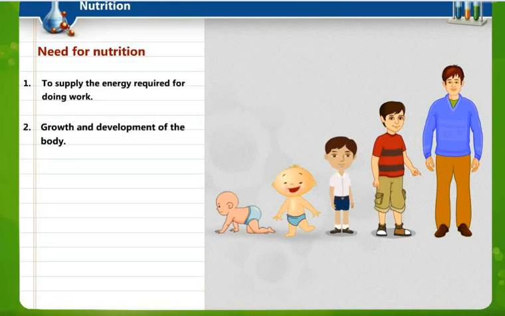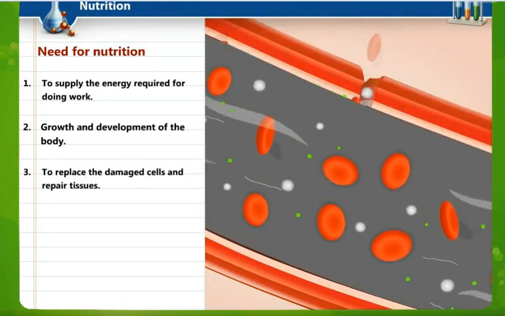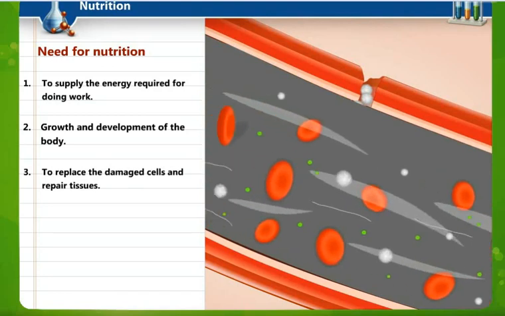Now you can see from an infant to an adult in the various stages, in each stage there is growth and development of the body, and this takes place because the nutrition given at every stage was appropriate. So the need for nutrition is for the growth and development of the body, to replace the damaged cells and repair tissues.